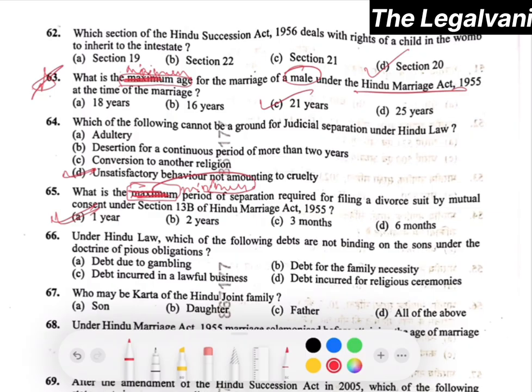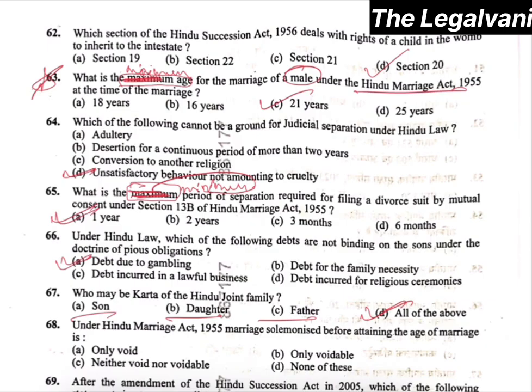Under Hindu law, which of the following debts are not binding on the sons under the doctrine of pious obligation? The option number A, that is debt due to gambling, would be the right answer. Now moving towards question number 67. Who may be Karta of a Hindu joint family? The right answer will be option number D, that is all of the above. Son, daughter, father, all can be the Karta in a Hindu joint family.